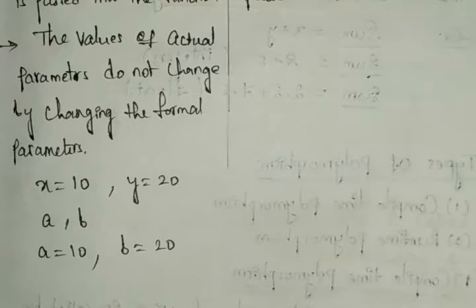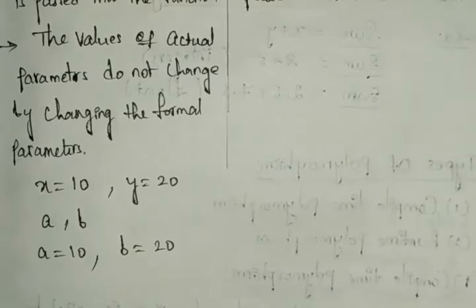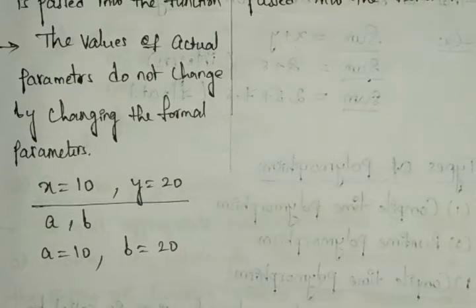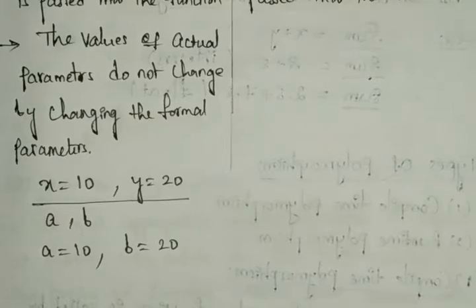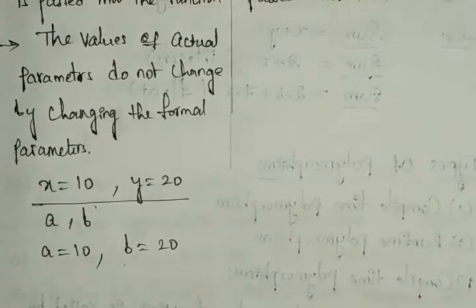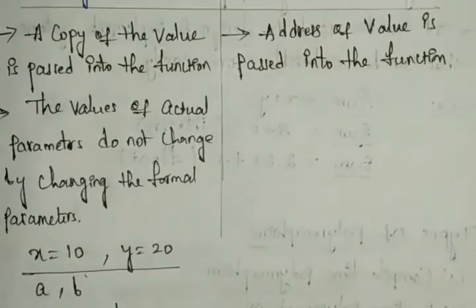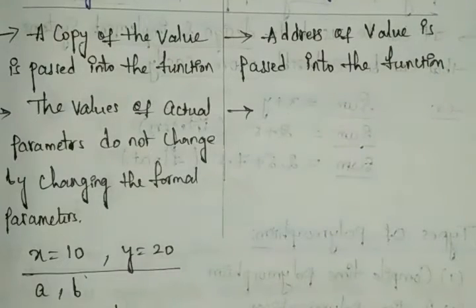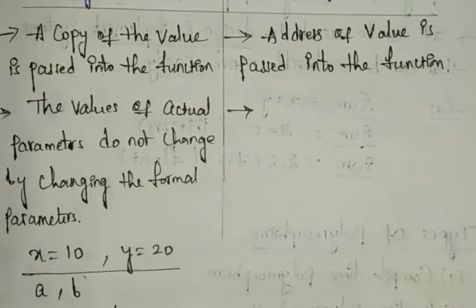So you can see that whatever you give, it chooses the value, but at the end x is equal to 10 and y is equal to 20, and these will not change. This means the formal parameters are not changing the actual parameters here. The difference is that in call by reference, it can change the actual parameters, so they do not remain constant after the program runs.